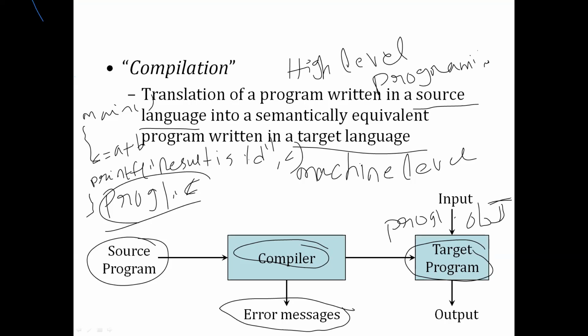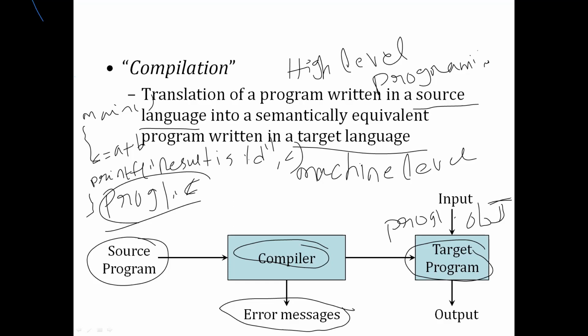For example, if you are working with a Java program, the source program will be something like prog1.java. When you give it to the compiler, if everything is okay, it is going to generate one target program with extension .class, like prog1.class. So prog1.class is a target program, which is in machine level code. Like that, the compiler works.